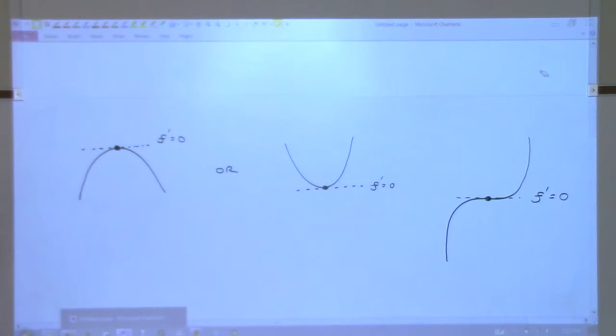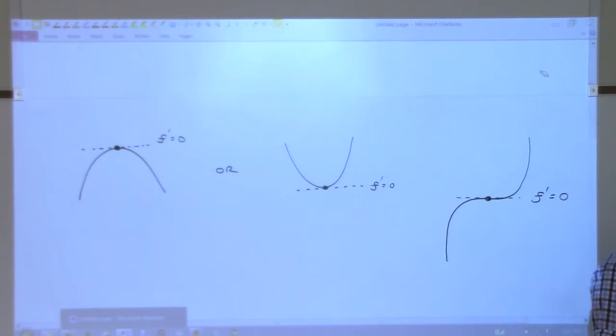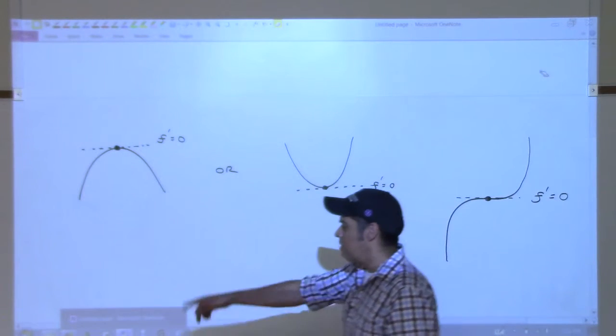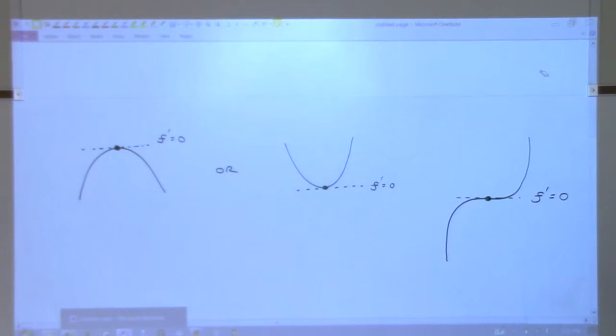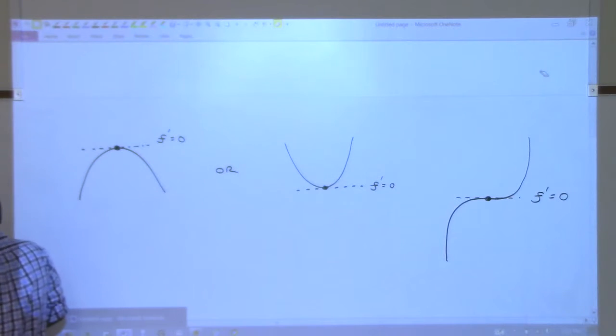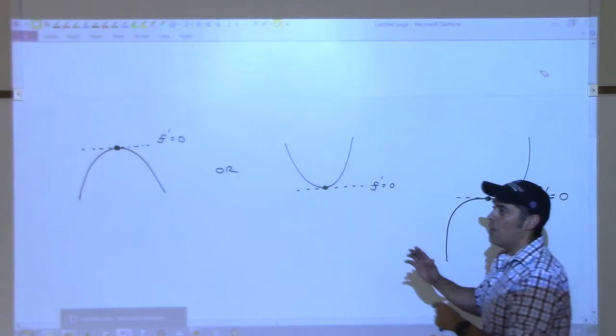Can someone just come pick up a marker and draw me an example of a local maximum where your derivative would not be 0? Try it. If you don't get it, then we'll just kick you out. It's no big deal. Just grab any marker. A local max. I want you to draw me something that has a local maximum at a point.